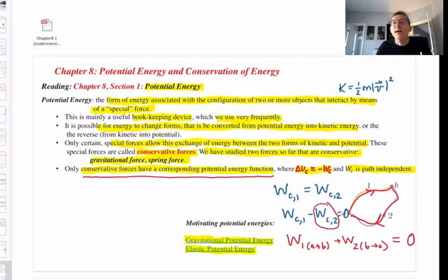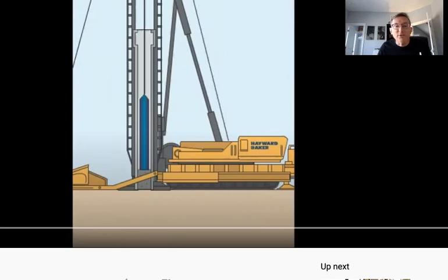Okay? All right, so now let me go over to a YouTube video. This is an animation of a device called a pile driver. It uses this big weight called the driver, and it's going to lift that driver up above the ground. The system's going to have gravitational potential energy, and then drop it and let it fall onto the thing called the pile. So it's going to convert gravitational potential energy into kinetic energy, and then it's going to use that kinetic energy to do work on the pile and push it into the ground.